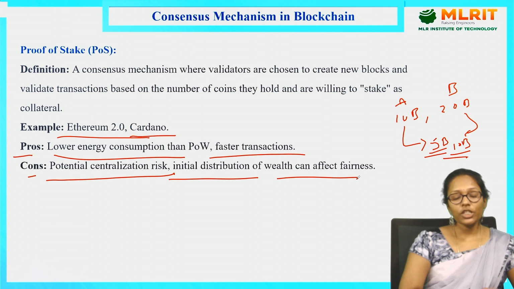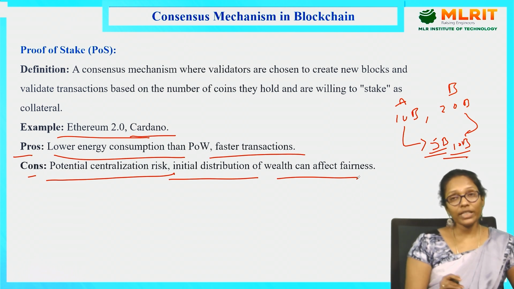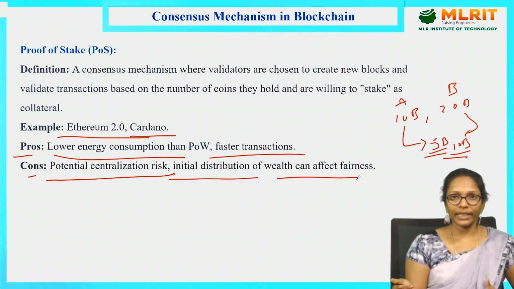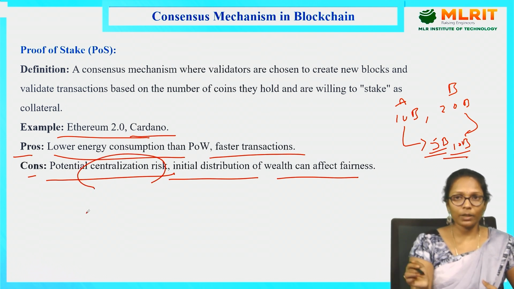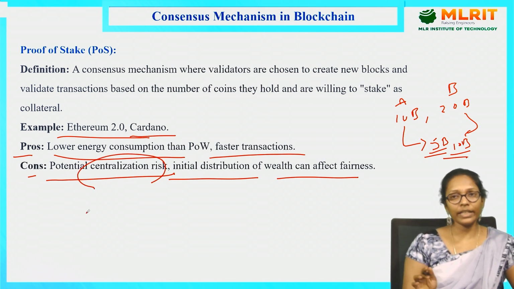So potential centralization risk, in the sense that whoever has more Bitcoin is going to validate the transaction, right? If he has more bitcoins, then at every iteration, every time, he will get the chance. So it's not fair, right? It becomes a centralization in the sense that he will be the central person who validates the transaction every time.